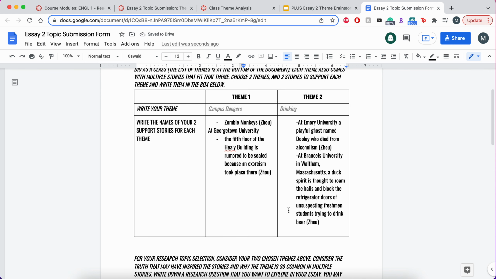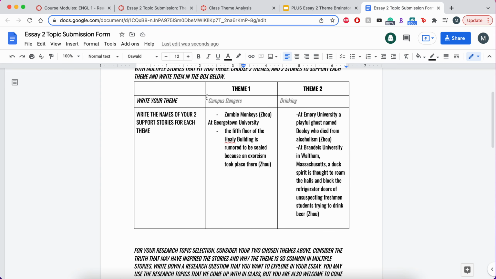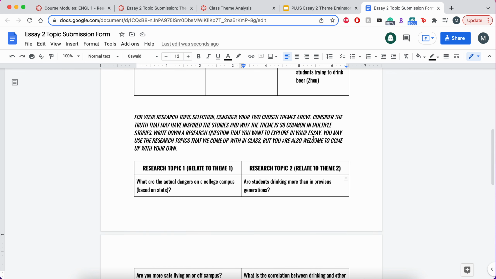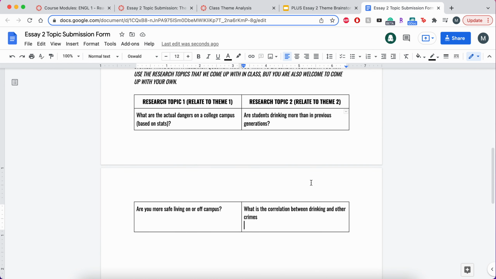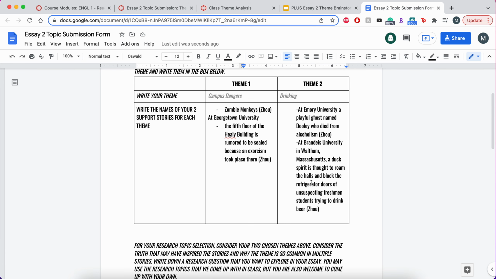So you're going to end up with 2 themes, 2 stories per theme, and then 2 research topics that match each theme. So 2 research topics about campus dangers and 2 research topics about drinking. For next week, we will start actually talking about what the assignment is. We'll outline the essay and do all that stuff. But for now, I just need you guys to choose your topics. So get that done, get that turned in, and then we'll be using these more when we meet again on Monday.